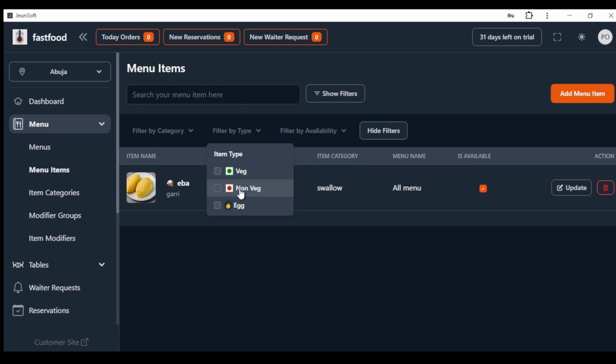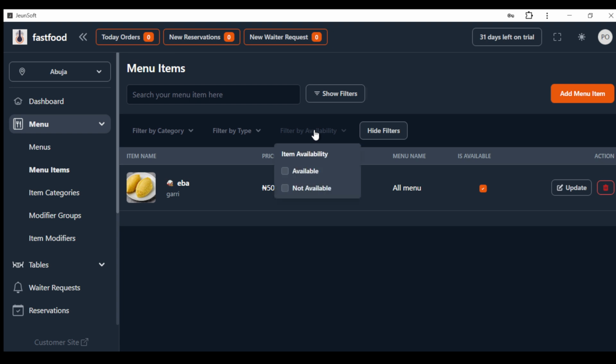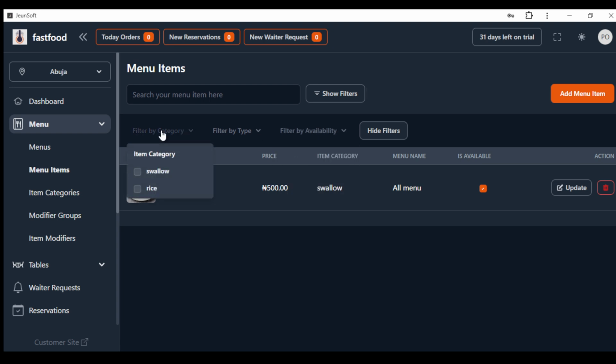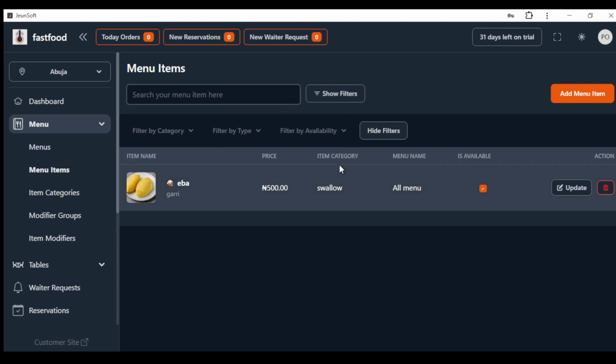You can select by type, you can select by availability, you understand? You can select by the category. When you click on show filter, you can search the menu actually here. When you have a lot of menus, you can search.